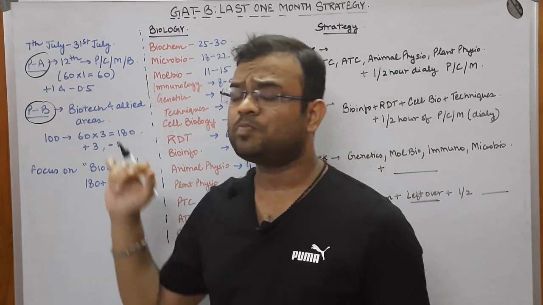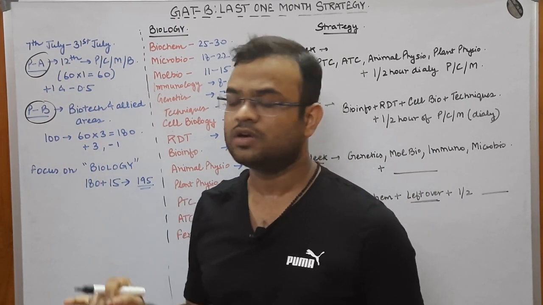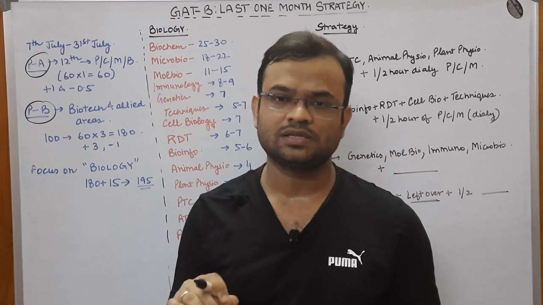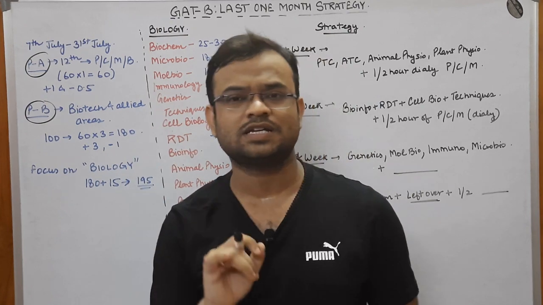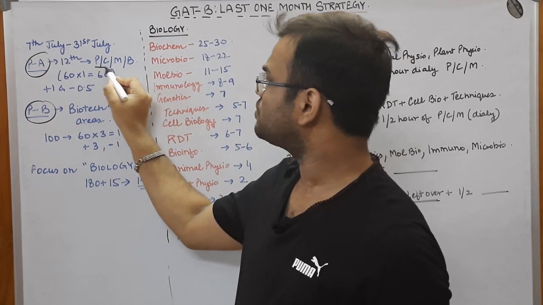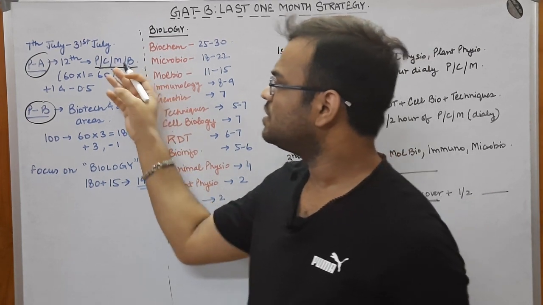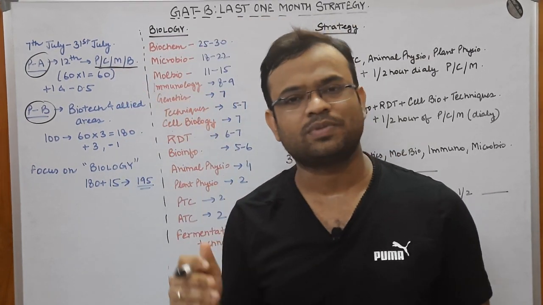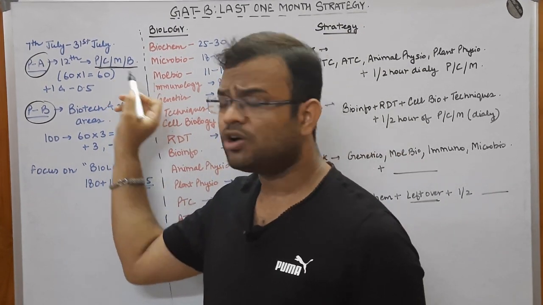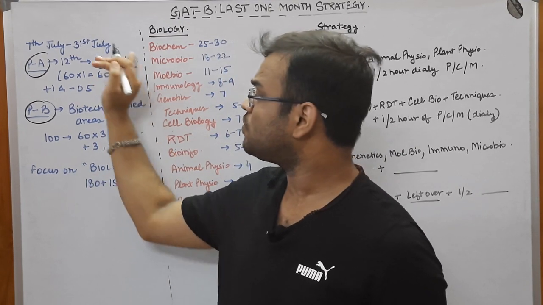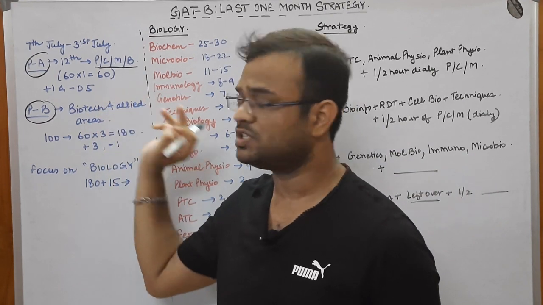Coming to part A, the examination will comprise questions from class 12th, and it will mainly focus on physics, chemistry, mathematics and biology. So these are the 4 subjects you can see: physics, chemistry, mathematics and biology. Not exactly mathematics, but it will comprise general calculations and so on. I have already told you the important topics for part A. If you have not seen the video, I would request you to watch it.